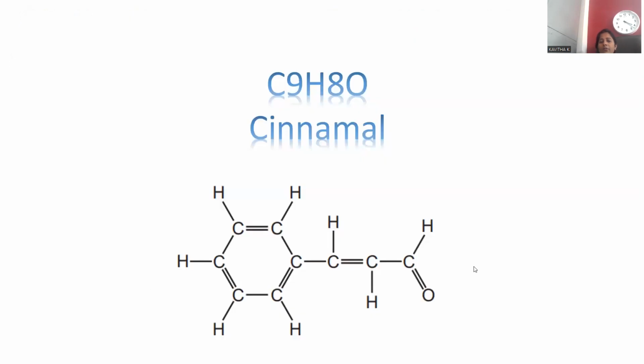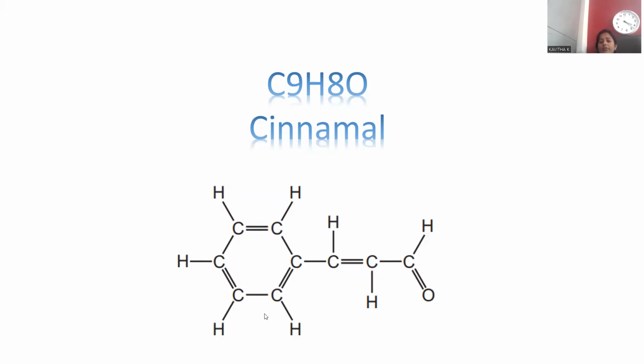Among all, one of the components is an organic moiety, where an aromatic benzene ring, in conjugation with the carbon-carbon double bond and an aldehydic moiety, is called cinnamol. Everybody is aware cinnamol is nothing but cinnamaldehyde.